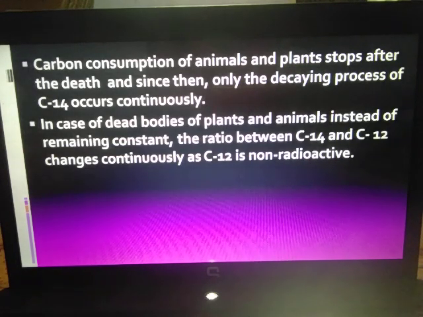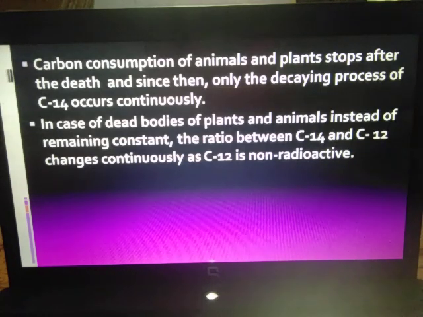So once the plant dies, the carbon 14 and carbon 12 intake will stop. And plants are eaten by animals. So in animals also this carbon 12 and carbon 14 reaches. So once both of them die, the consumption of carbon stops completely. And because it stops completely, carbon 12 remains the same in the body of that organism.